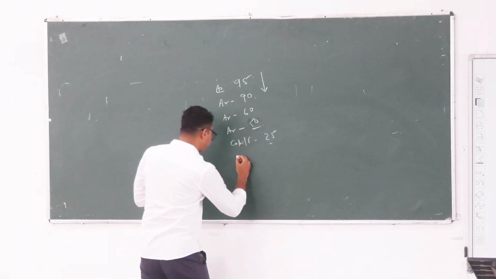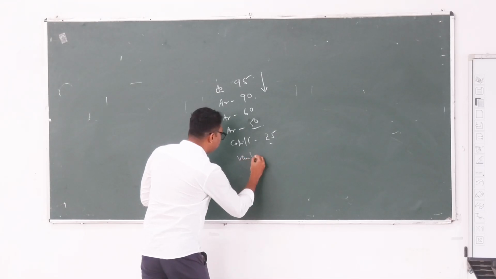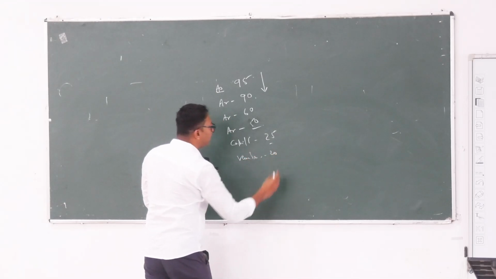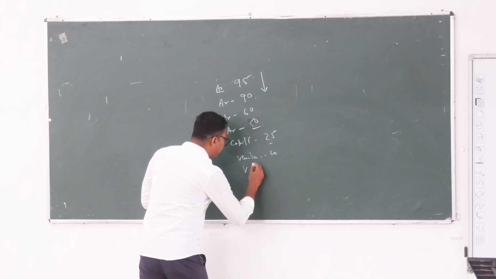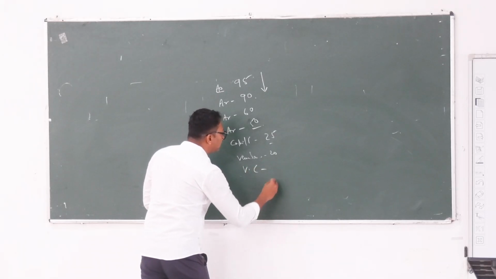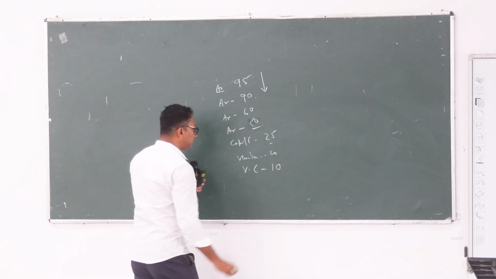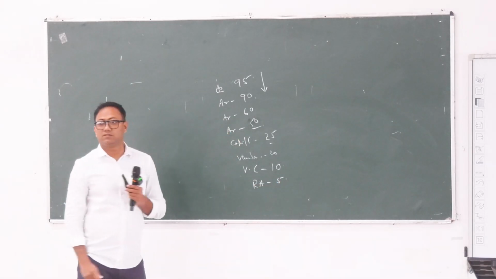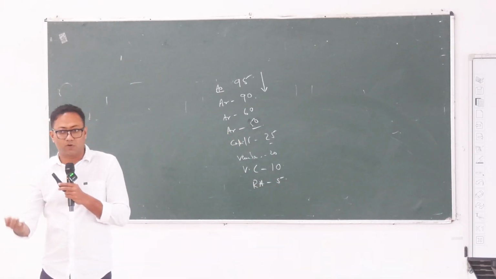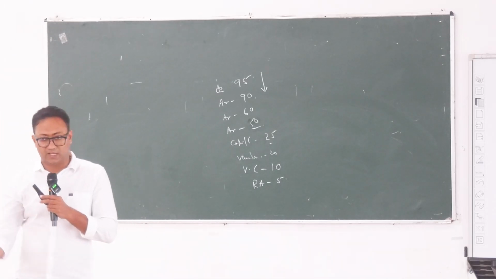Okay, then venules say 20. ঠিক আছে, then vena cava 10, then right atrium far less, 5. Okay, this is how blood pressure is falling.